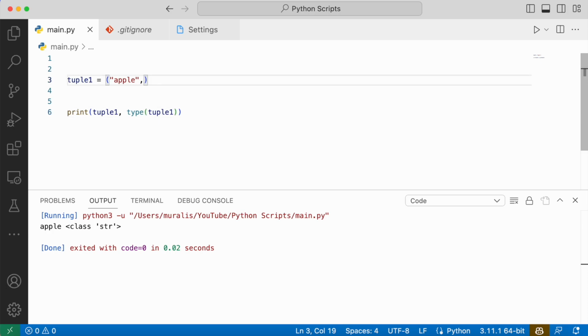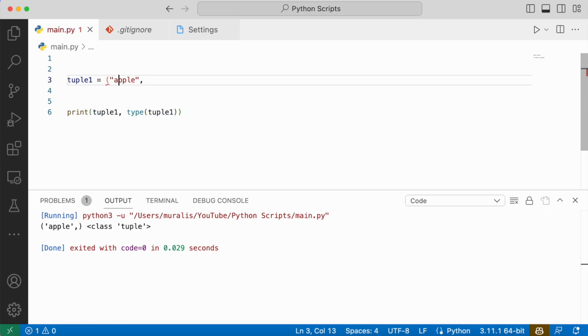So if we go back and keep one comma inside the parentheses and execute the code, here it is. Here we can see a tuple is printed and the type of this object is tuple. This is how we can create a tuple. We need to make sure that there is at least one comma inside it. Even if we don't keep the parentheses, that is absolutely fine. But if we don't keep the comma, then this is not a tuple.